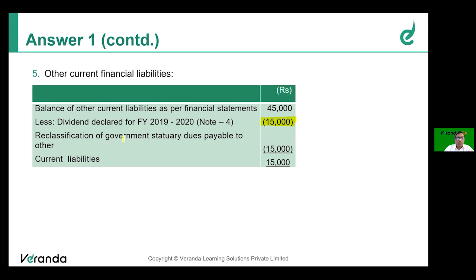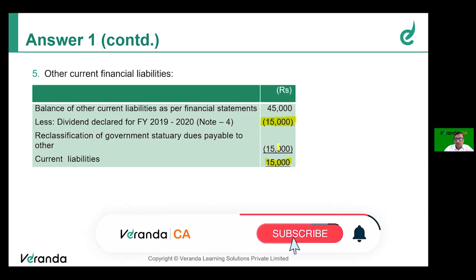Similarly, the government statutory dues is not a financial liability, so deducted. So only the balance will be shown as current liability, 15,000 rupees. The government statutory dues will be shown separately. Current liability will be shown separately. That's what we have done.